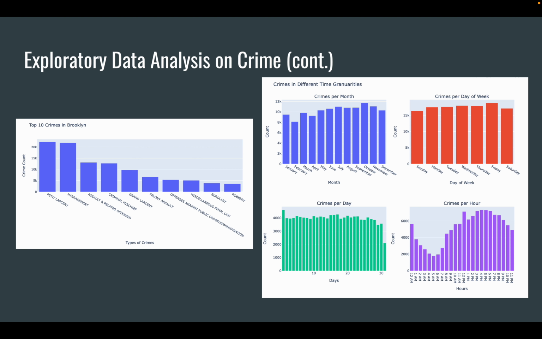We see that there's the highest count of crime in October for crimes per month, and lowest in February. And it seems that the first of the month also is most common for crimes per day, and lowest is the 31st, which could be because not all months have the 31st day. And also, Fridays are highest for day of week, and Sundays being the lowest. And during the day, crimes are highest from 3 p.m. to 6 p.m., with lowest being from 4 a.m. to 6 a.m.